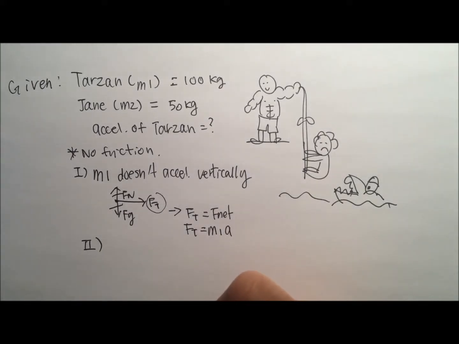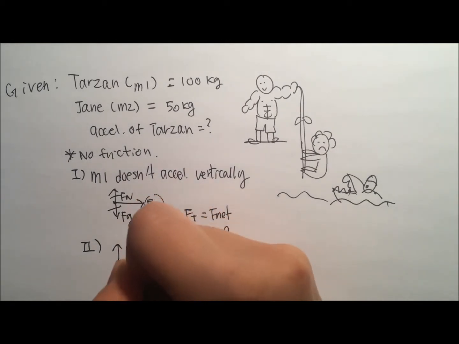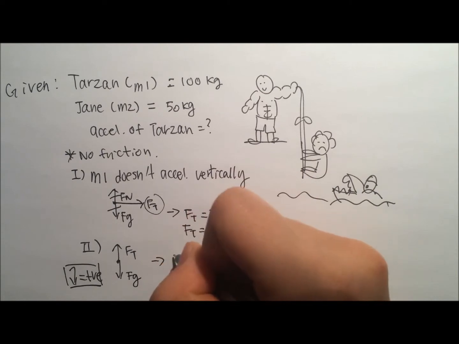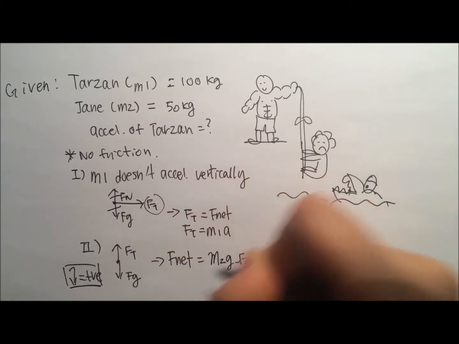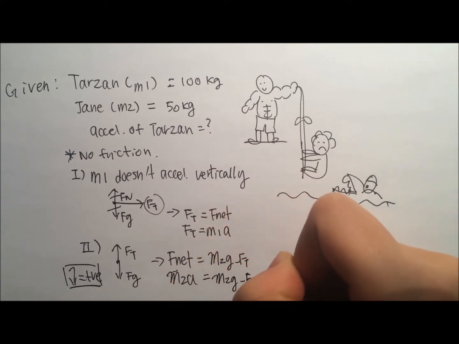Now let's look at m2. There are only two forces acting on m2, and they are both in the vertical plane. Remember your sign conventions. Let's make downwards positive. The net force acting on m2 is equal to the force of gravity minus the force of tension. Now you have a second equation.